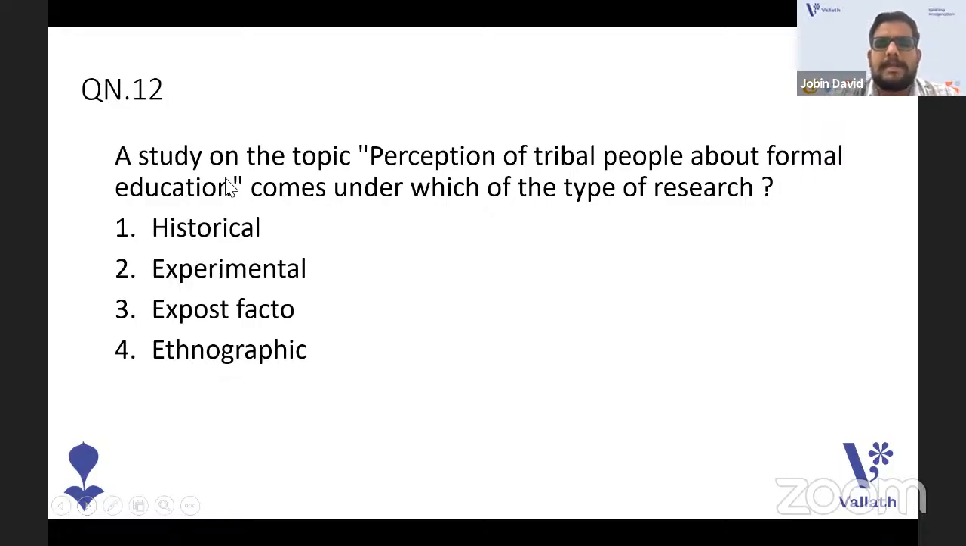A study on the topic perception of tribal people about formal education comes under which type of research? Is it historical? Is it experimental? Is it ex post facto? Is it ethnographic? We can easily eliminate experimental and ex post facto, right? Because it's a study about the perception of tribal people about formal education. So which will be the correct answer for the 12th one? This is a question from research aptitude, the types of research. It's a very important one.